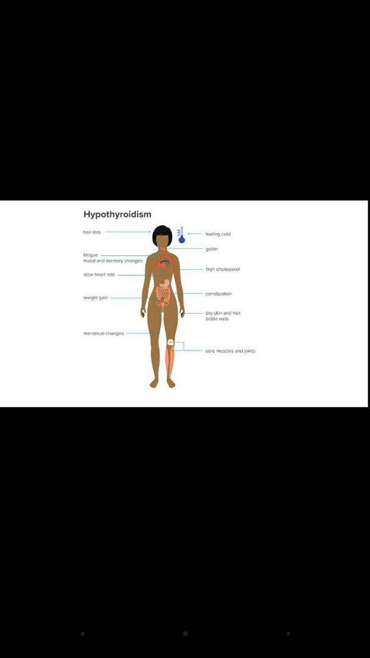Now the hypothyroidism. We discussed adrenal insufficiency signs and symptoms. Now if TSH deficiency is there, then this will lead to hypothyroidism. The person will have hair loss, the person will be fatigued, there will be changes in mood and memory, the heart rate will be slow, the person will gain weight, there will be changes in the menstrual cycle, the person will feel cold, the person may have goiter, cholesterol levels will be increased, the person will have constipation, dry skin and hair, the nails will be brittle and the muscles will be sore, and there will be pain in the muscles and the joints.